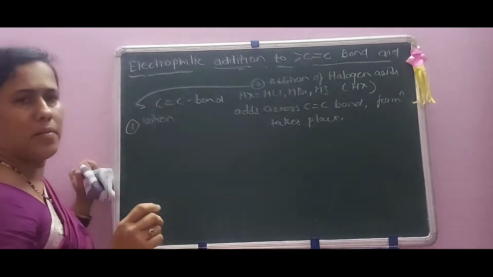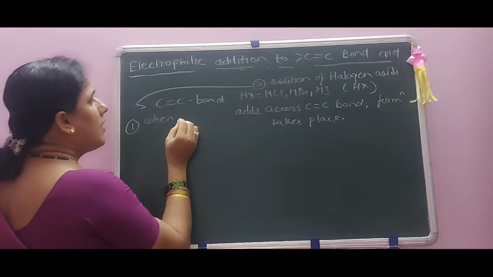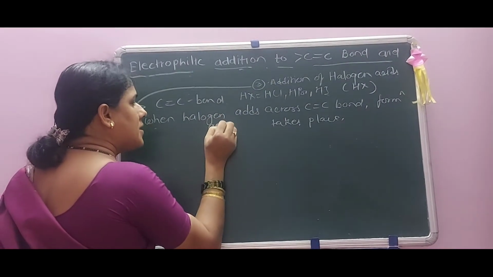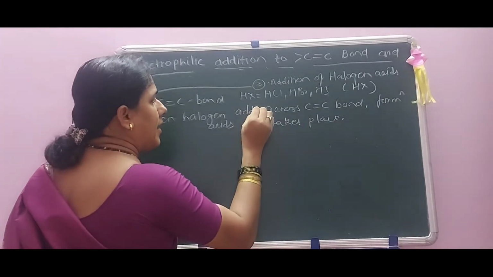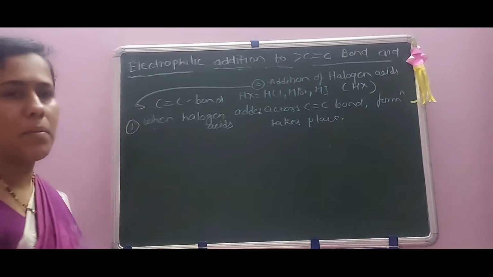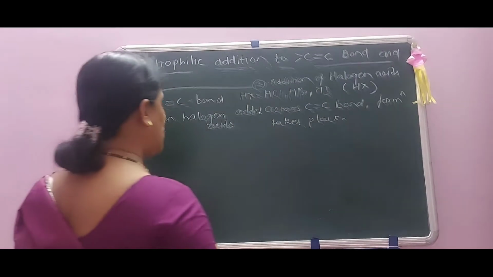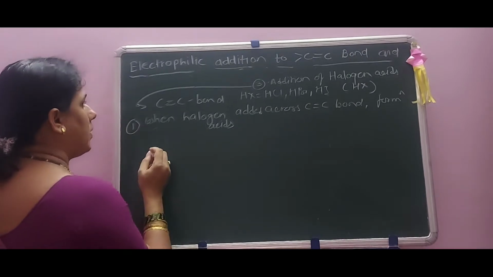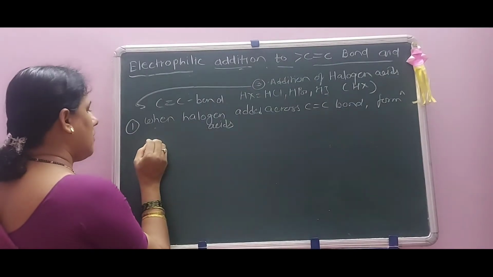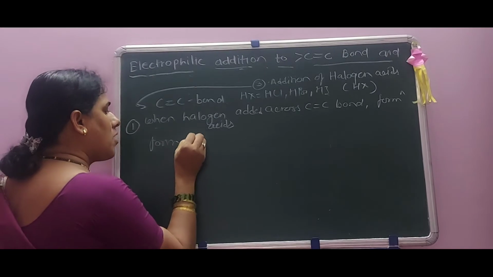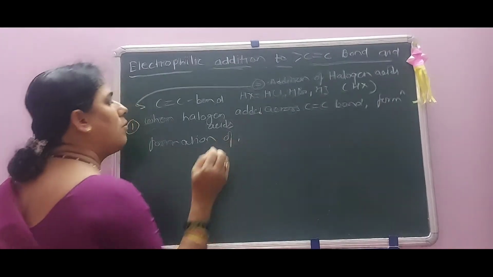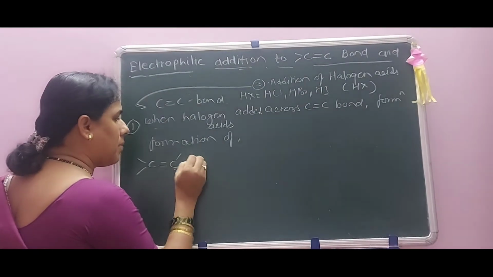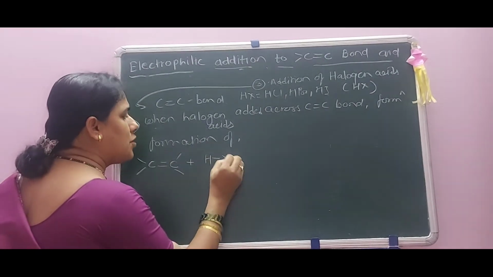Okay, across the carbon-carbon double bond. When the halogen acids are added across the carbon-carbon double bond, formation of which takes place here, that is C double bond C here, okay, plus halogen acids HX here.